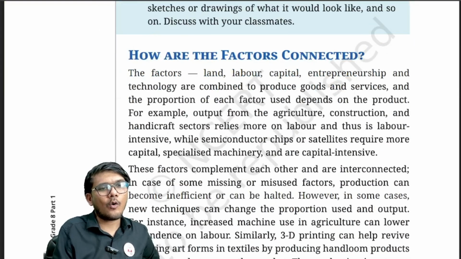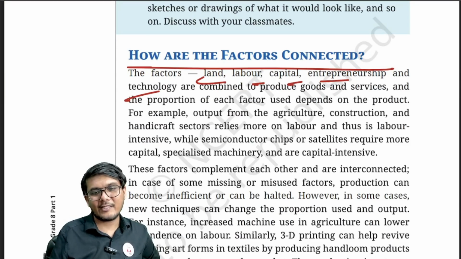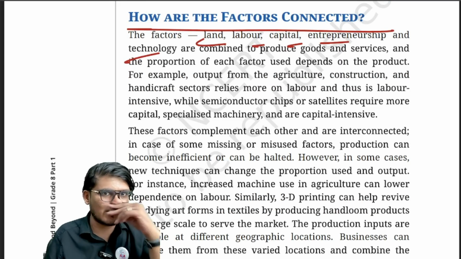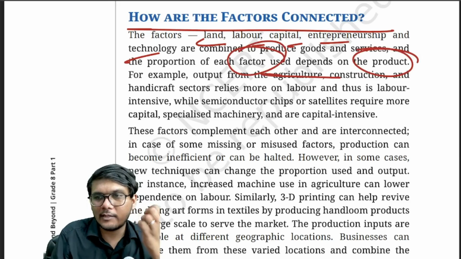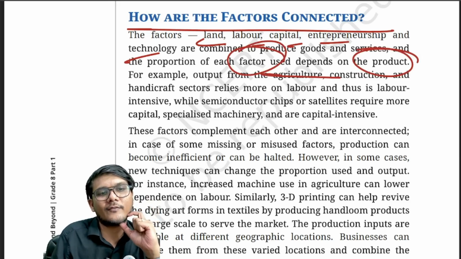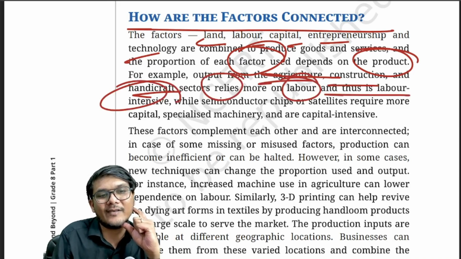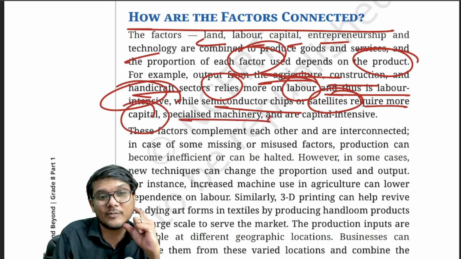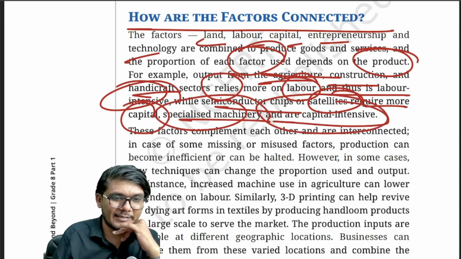Now the question is, how are the factors connected? Land, labor, capital, entrepreneurship and technology, how are they connected? Basically they combine together to produce goods and services, and the proportion of each factor used depends on the product that is being produced. Example that they have given is output from agriculture, construction and handicraft sector rely more on labor and thus is labor intensive, while semiconductor chip or satellite require more money, more capital, specialized machinery and are capital intensive, money intensive basically, right?